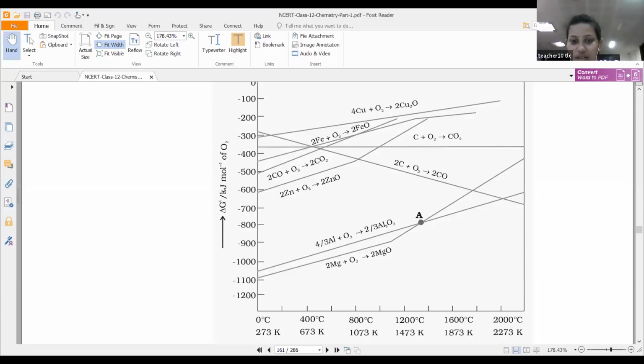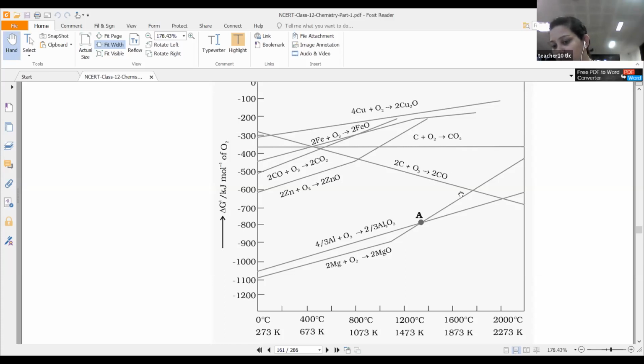Students, you just concentrate on this diagram. If you shift this point towards here, that is 800 degrees Celsius or else 1073 Kelvin temperature. Above this temperature you can use the carbon line, correct?